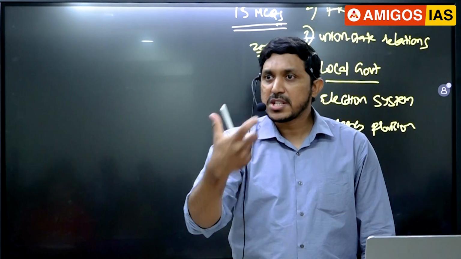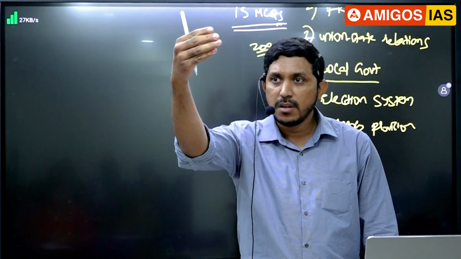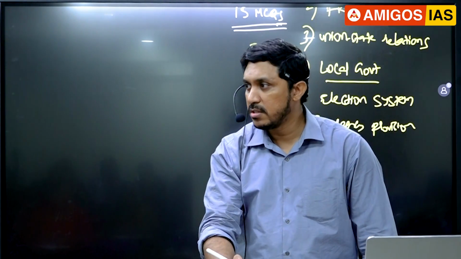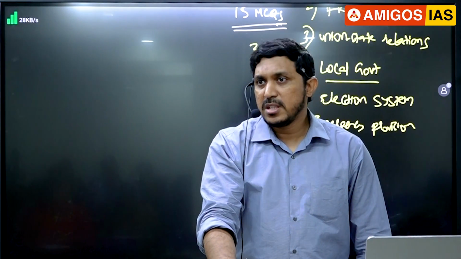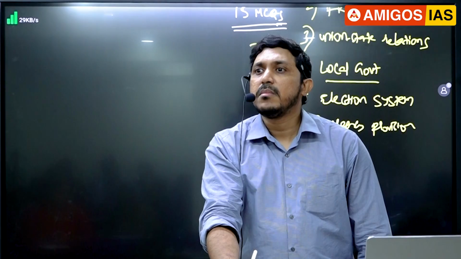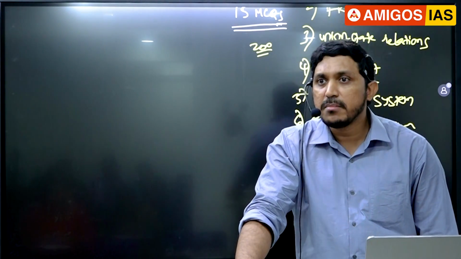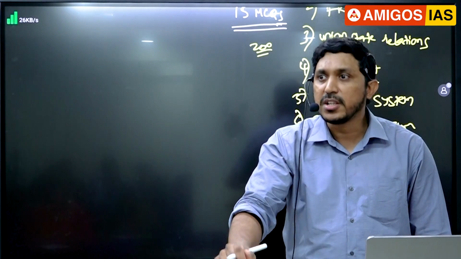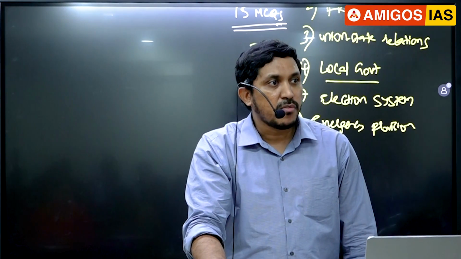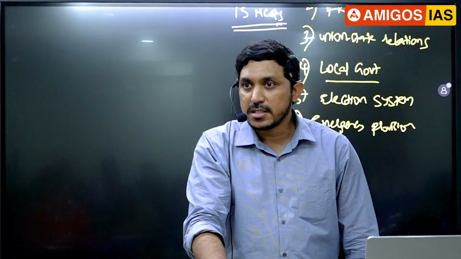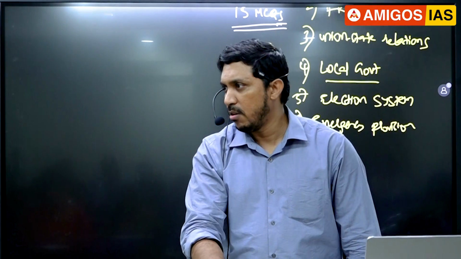That means if I impose national emergency, how does it modify India's center-state legislative, administrative and financial relations? Generally, many aspirants will tell me that, sir, in financial emergency, president can modify the distribution of revenue between center and states. No, it is in national emergency. In national emergency, center-state financial relations will change. Instead of finance commission, it is the president who will modify the distribution of revenues between center and states. This is where UPSC aspirants make mistake, guys. So please read with clarity always.